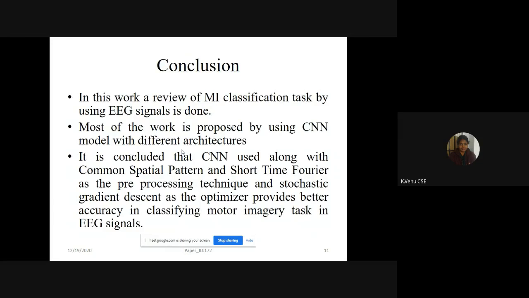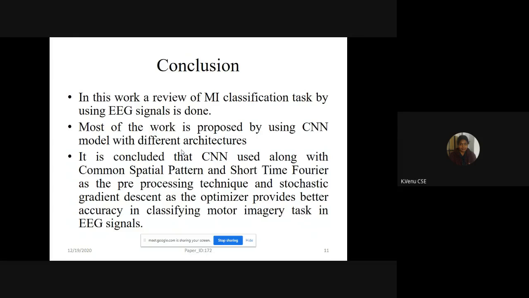In this work, I have done a review of papers from 2015 to 2020. In all those papers, MI task classification has been taken as an important role, and that has been analyzed. Upon analysis, it is concluded that in 4-class classification, a CNN model used along with the short-time Fourier transform and common spatial pattern provides good accuracy when compared with other traditional models. Whereas in two-class classification, a transfer learning based CNN model with some pre-processing techniques is used for better accuracy.